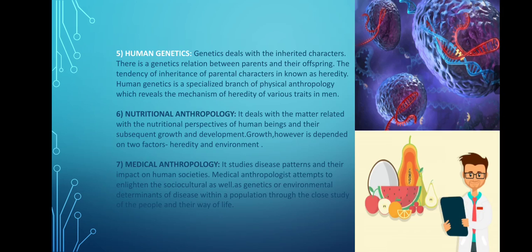And from where this DNA passes in the generations, and why changes occur in the genes, what are the differences and similarities between the genes, which characters are passed from the parents to the offspring. It also studies Mendel's laws and patterns of inheritance. It also studies the pedigree, the types of diseases which are passed from the ancestors to the offspring, right? And whether these diseases are passed from many generations or from the last generation. So these types of studies are done by human genetics in physical anthropology, right?